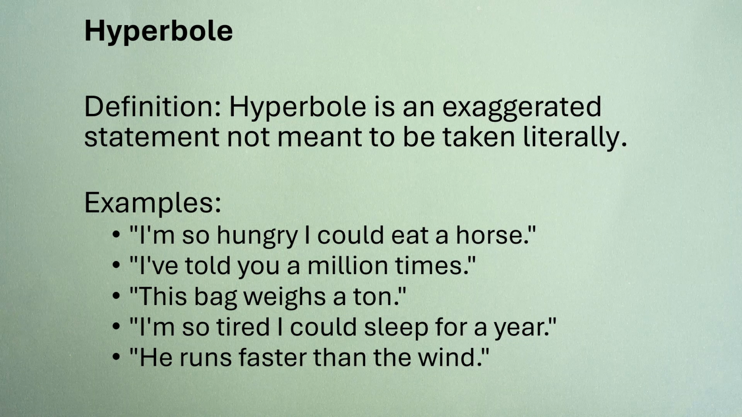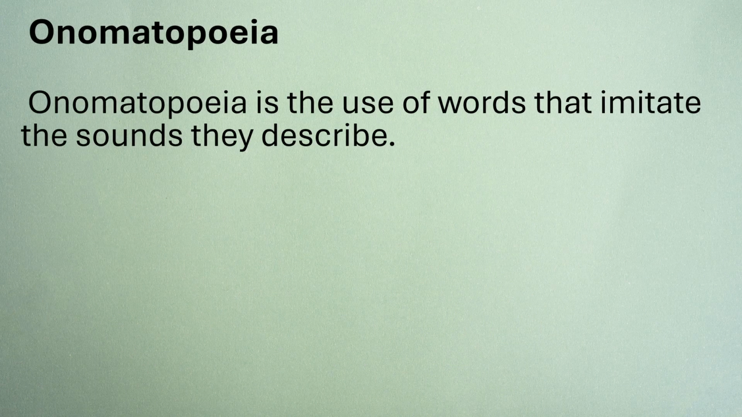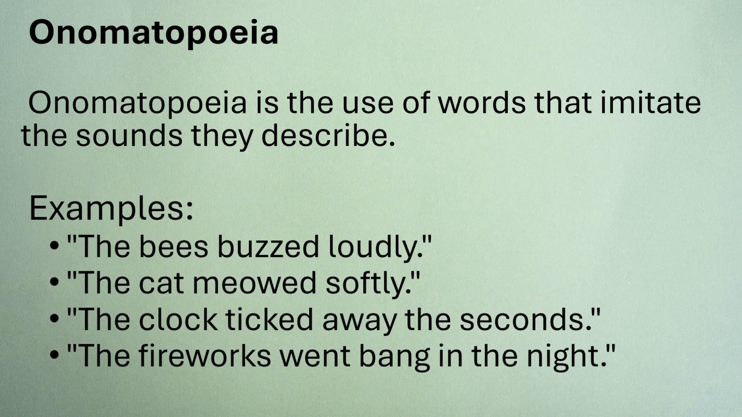Let's move on to onomatopoeia. Onomatopoeia is the use of words that imitate the sounds they describe. It's very easy to understand. Examples: the bees buzzed loudly. The cat meowed softly. The clock ticked away the seconds. The fireworks went bang in the night.